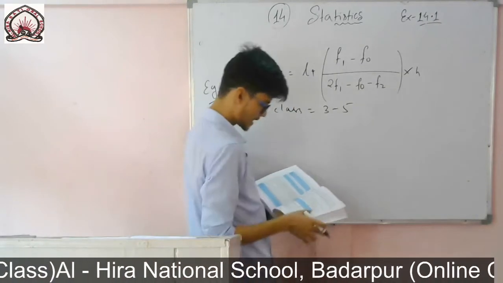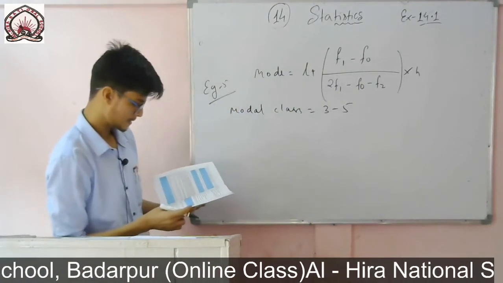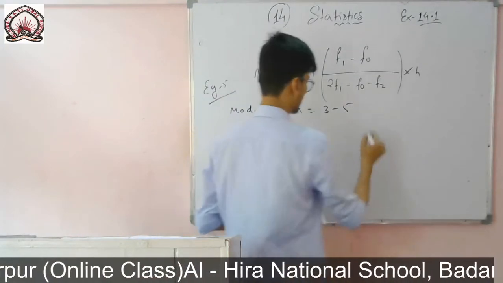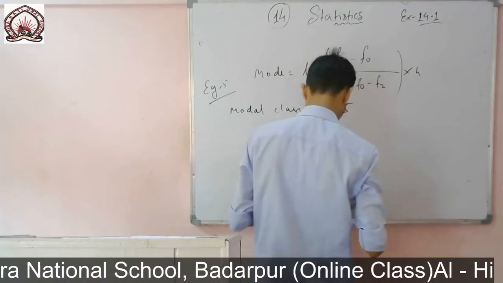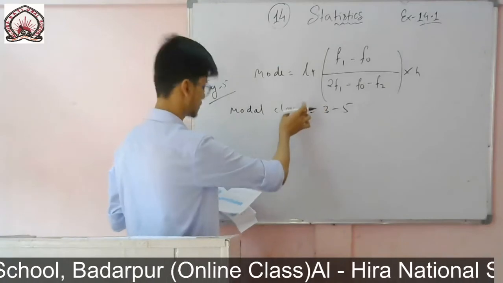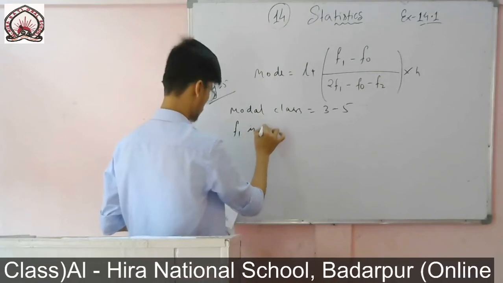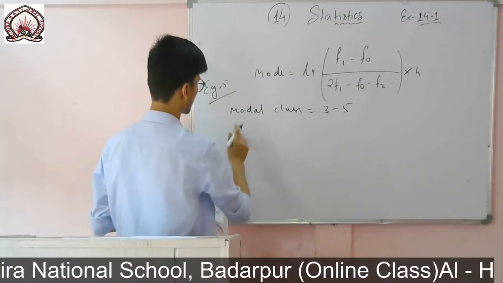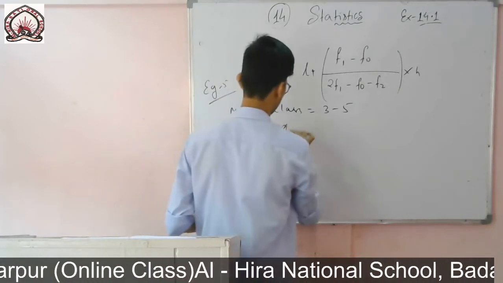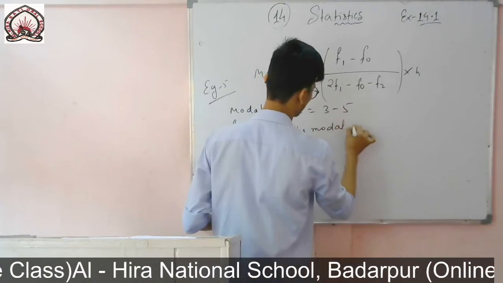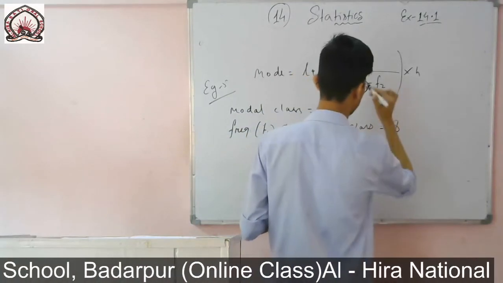The modal class here is 3 to 5 because this interval has the maximum frequency. Then f1 is the frequency of this modal class. Write it like this: frequency f1 of the modal class. The frequency of this modal class 3 to 5 is 8.